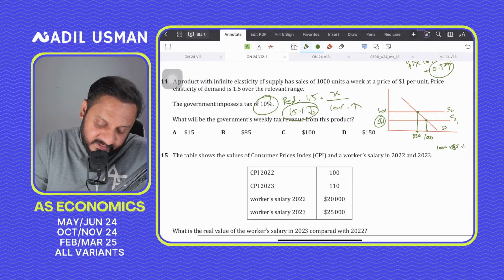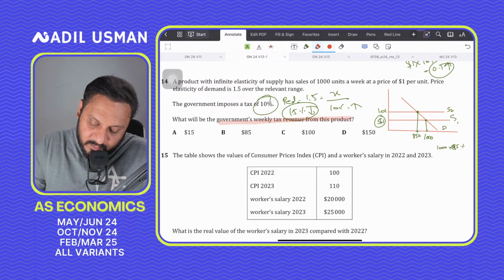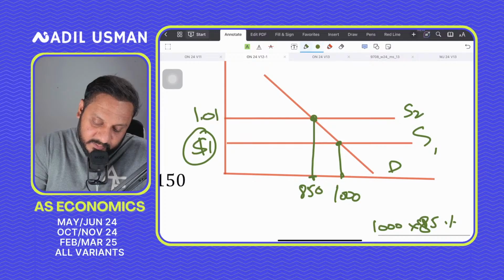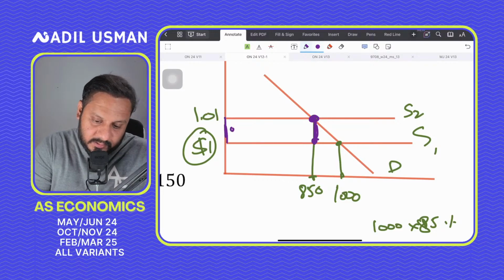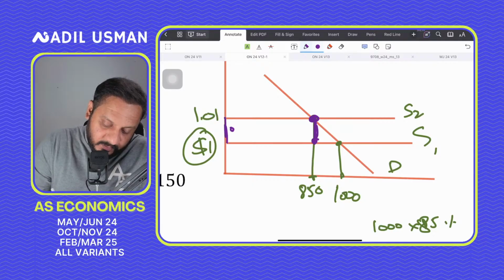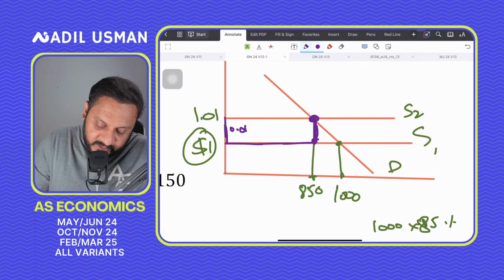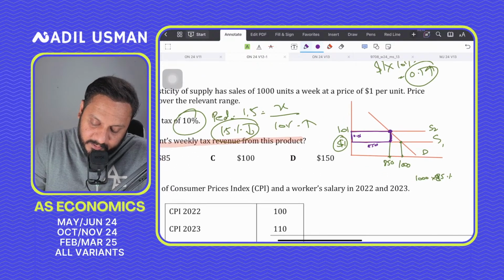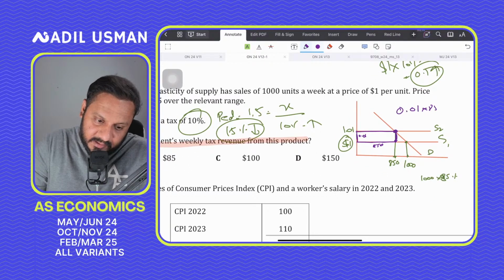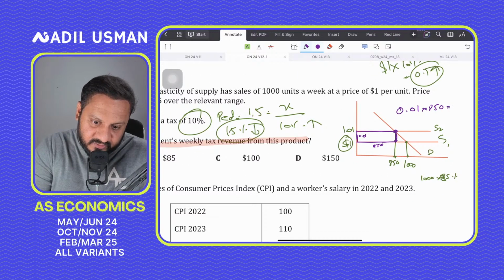The question is asking what will be the government's weekly tax revenue. Now we know that the tax per unit is the vertical distance between the two supply curves, and that is equal to how much? 1.01 minus 1 is 0.01. So you have 0.01 multiplied by 850. So you have this entire area that is the tax revenue to the government. So it's 0.01 times 850, and the answer should be how much?